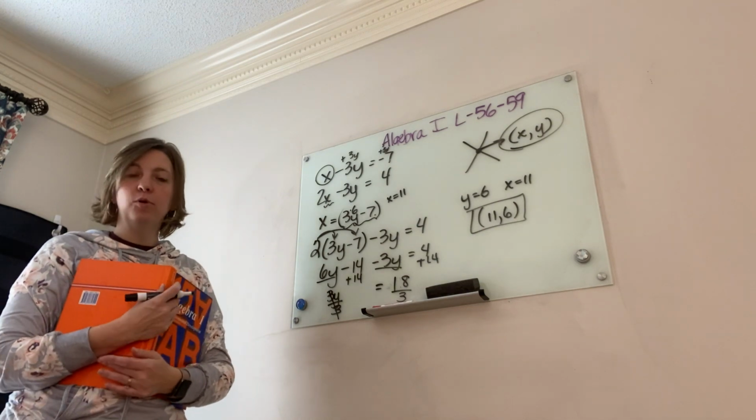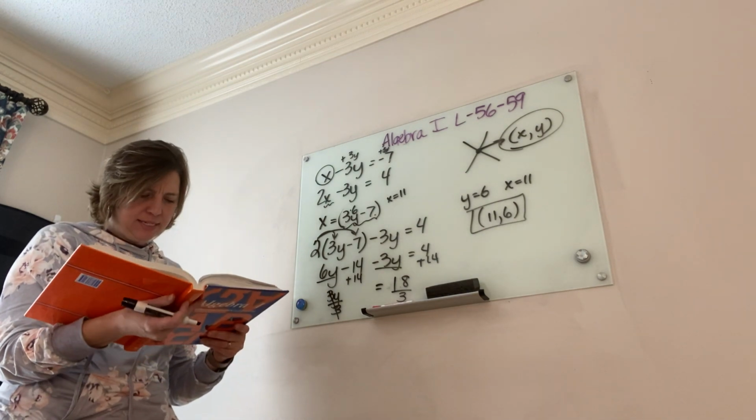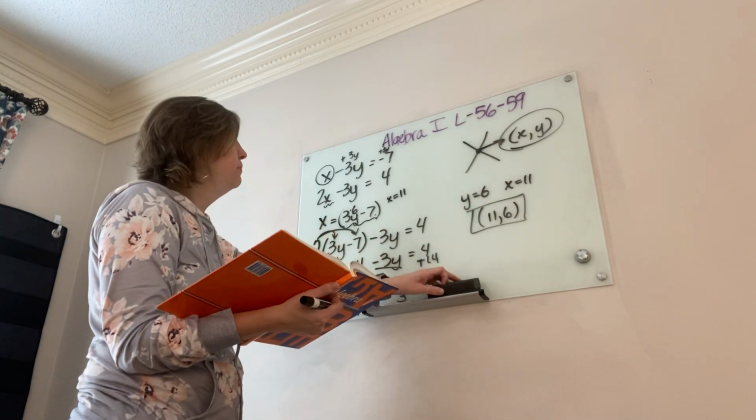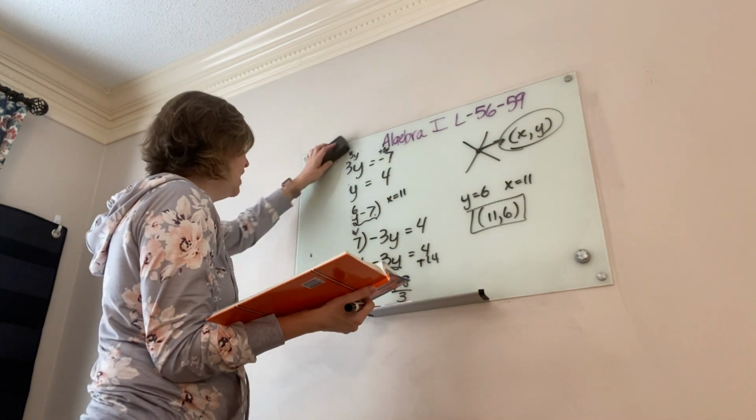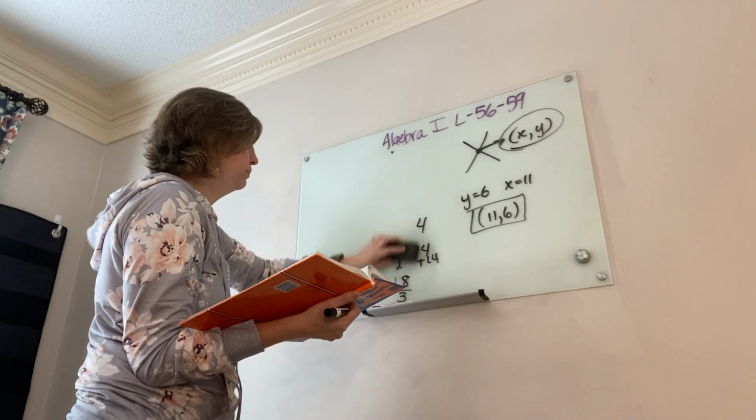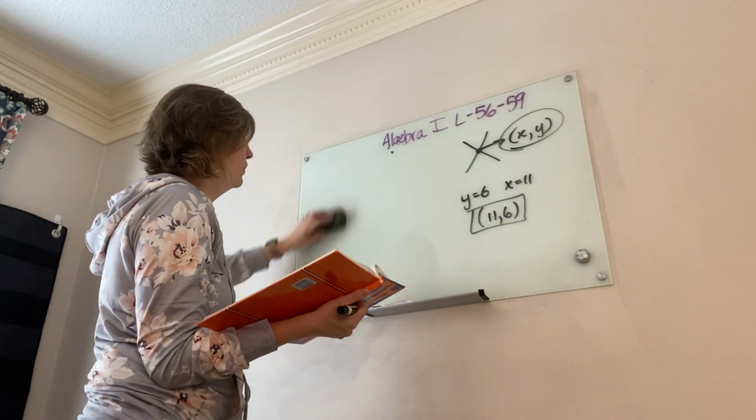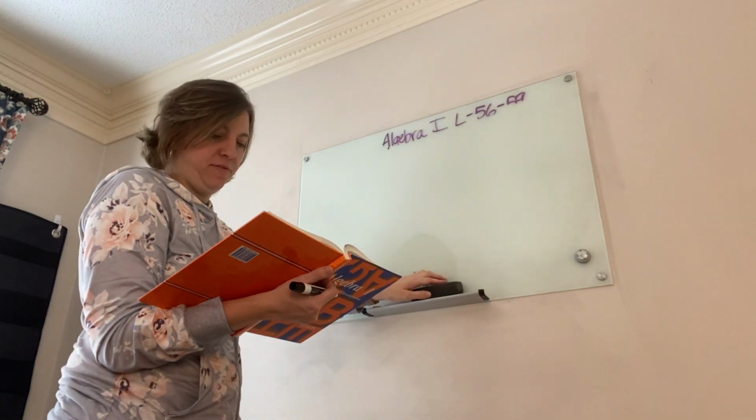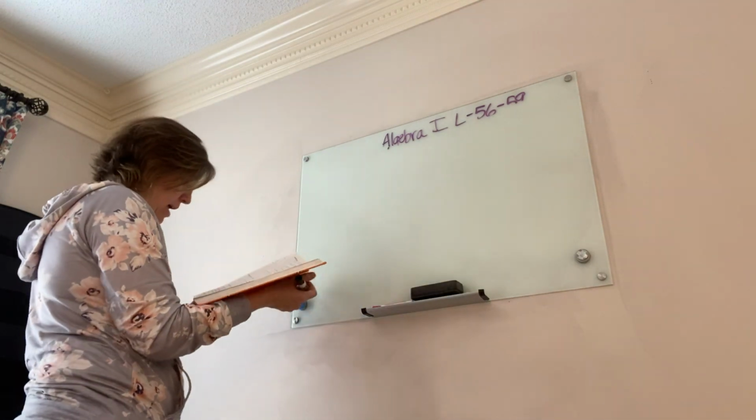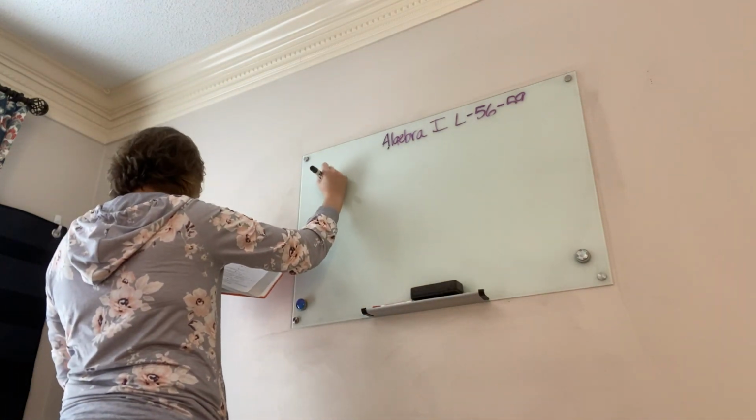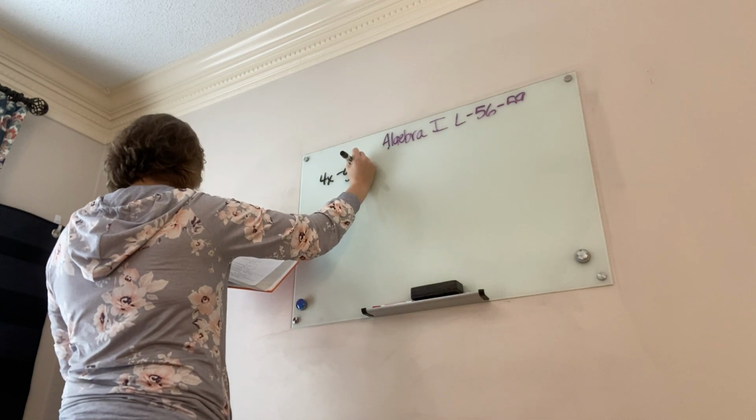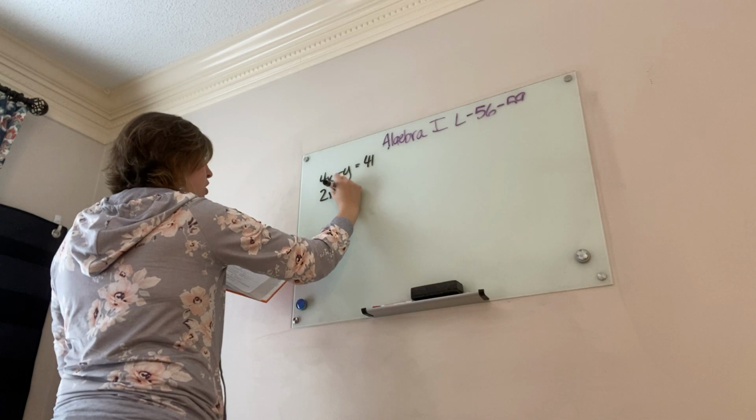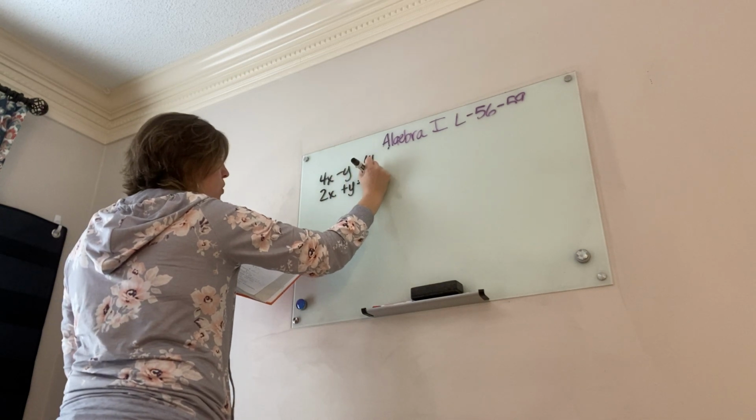All right, let's do it one more time. Let's take a look at letter B. All right, so that was letter A. Let's take a look at letter B. All right, and again, this is the last lesson, lesson 59, letter B. I've got 4x minus y equals 41, and then 2x plus y equals 25.